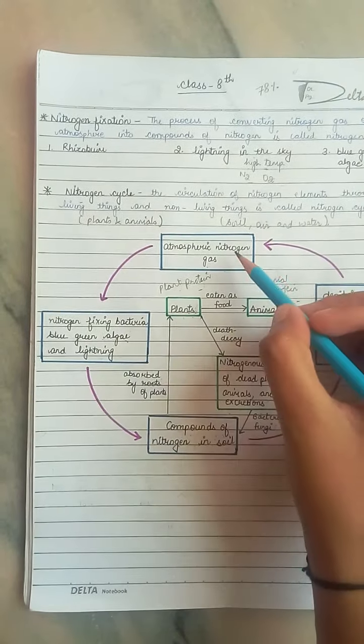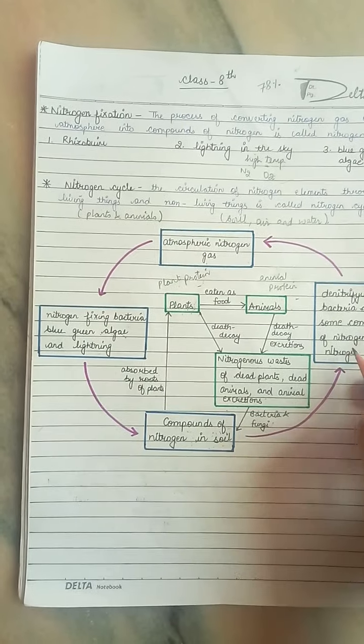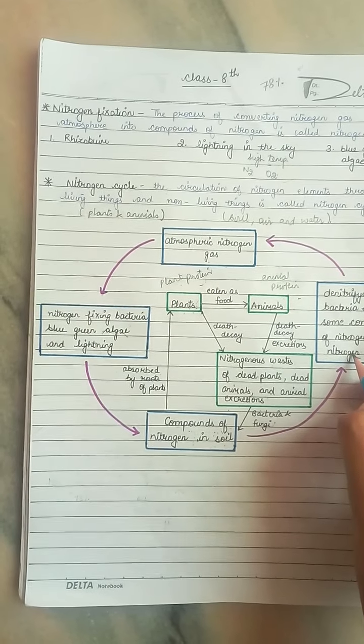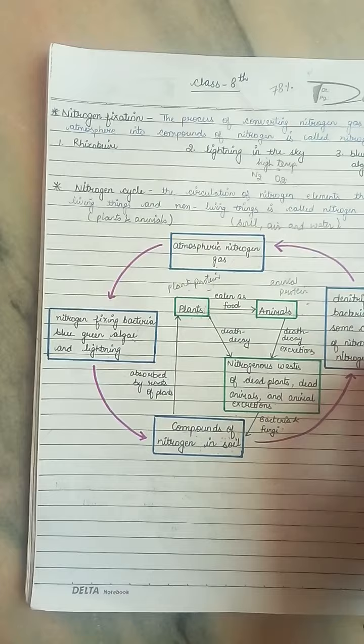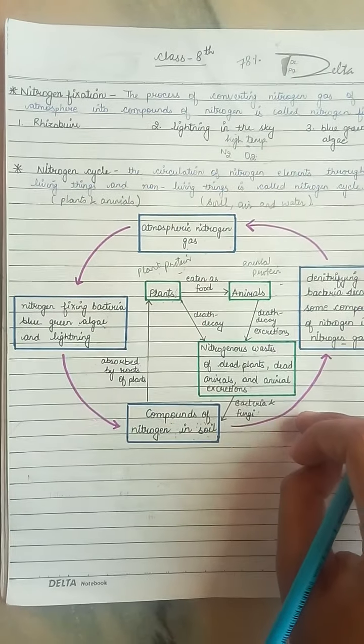And now the last step is the conversion of nitrogenous compounds into nitrogen gas, and this is done by some bacteria which convert nitrogenous compounds into nitrogen gas, and this is the diagram which is showing the nitrogen cycle.